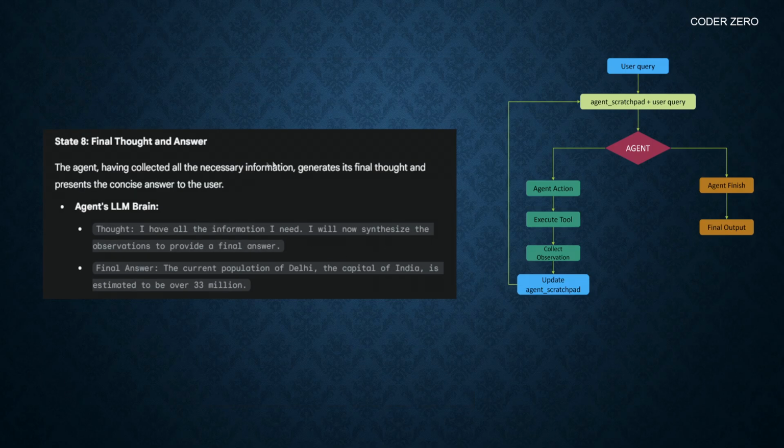Now here the agent has everything, and then thought, I have all the information I need. I will now synthesize the observations to provide a final answer. And the final answer will be, the current population of Delhi, the capital of India, is estimated to be over 33 million. So this is how this React framework works. Now let's code this entire framework.